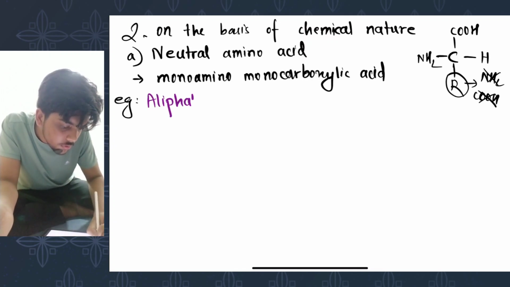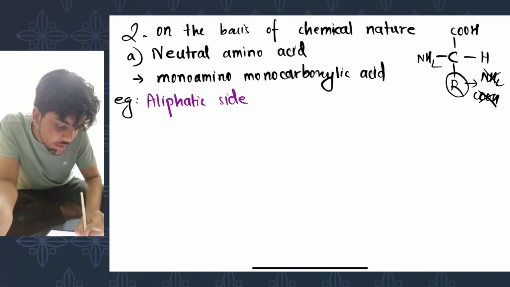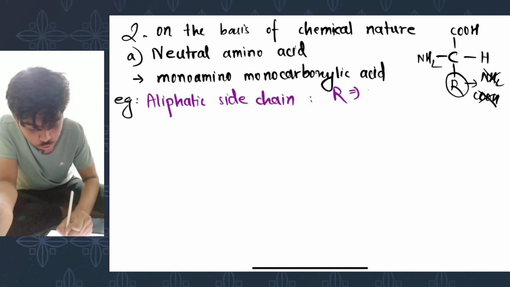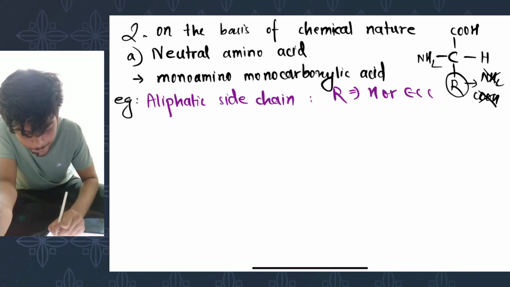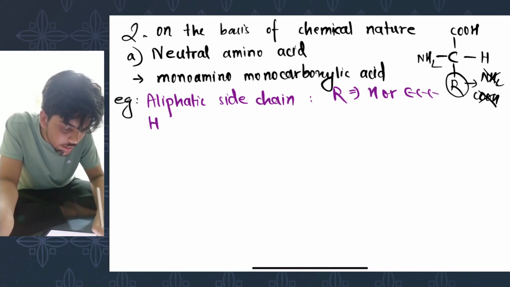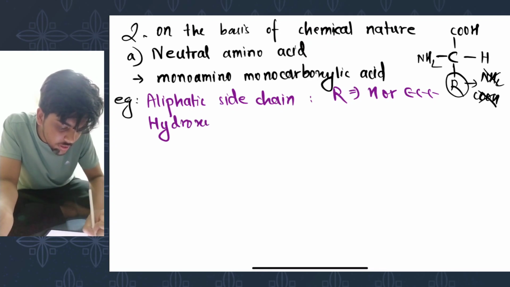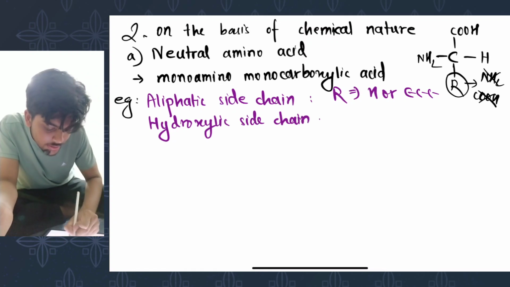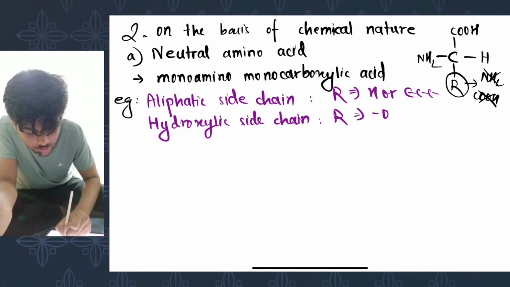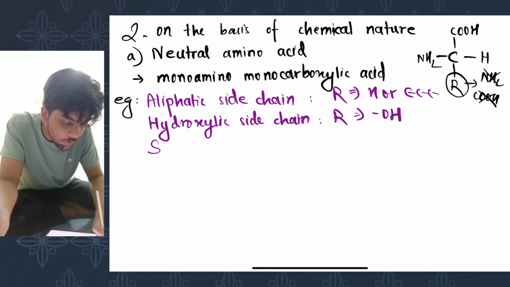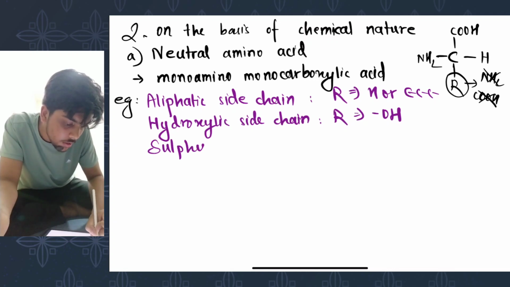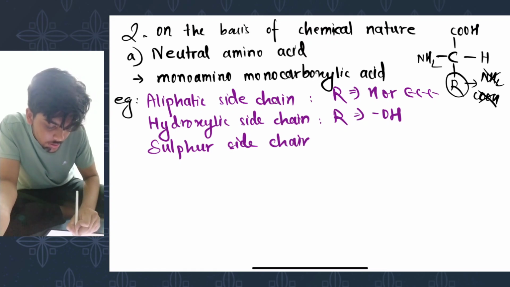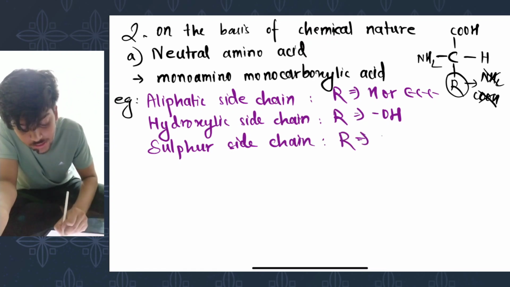aliphatic side chain containing amino acids, where the side chain contains hydrogen or some alkyl group. Hydroxylic side chain containing amino acid, where the side chain contains hydroxylic group. Sulfur side chain containing amino acid, where the side chain contains sulfur.